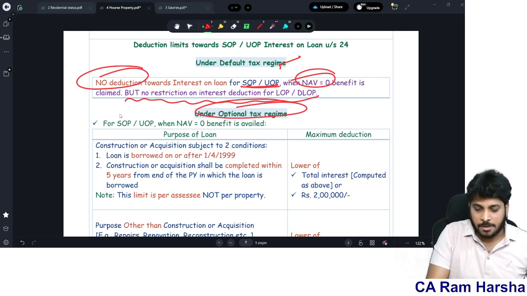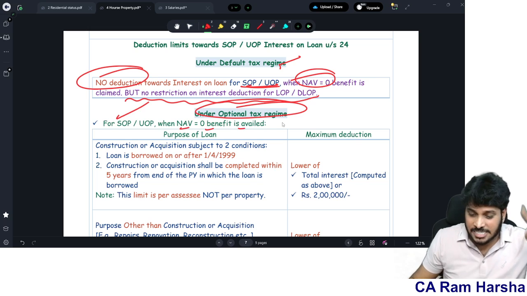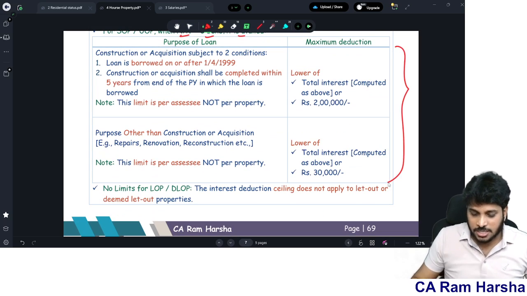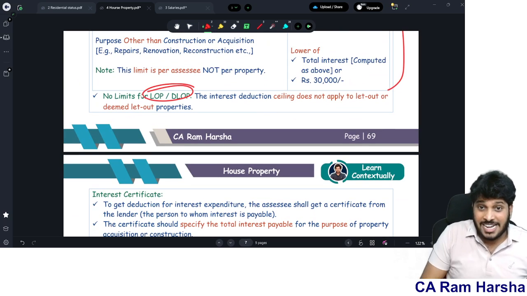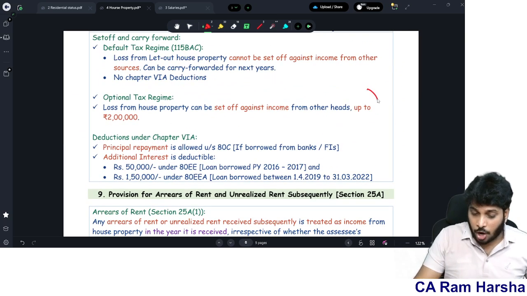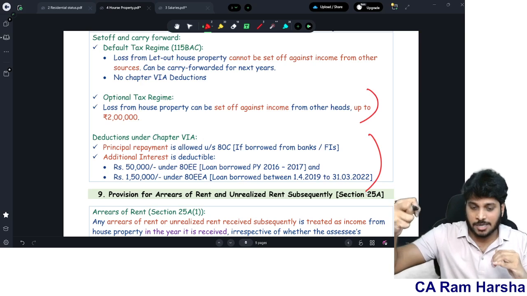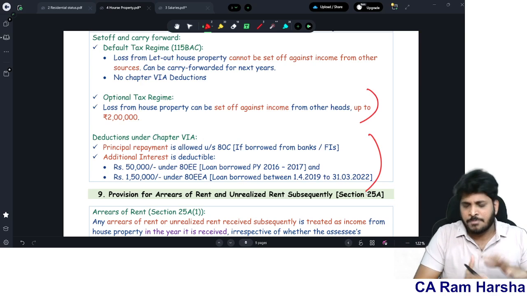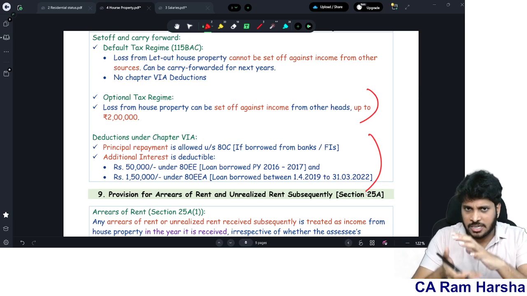What about the optional tax regime? For SOP, where NAV is equal to 0 and benefit is claimed, how much reduction will you get? For LOP and DLOP under the optional tax regime, no limit at all. Correct? Then the interest certificate, set off and carry forward point, under the optional tax regime, how much set off can be done. Chapter VI-A related interest. Everything is given in one place. Wherever interlinking is there, we have given it in one place.